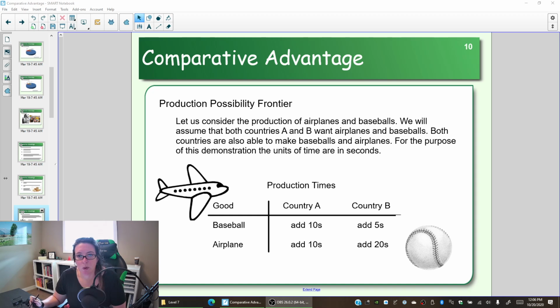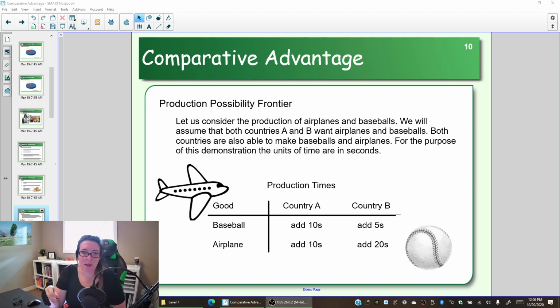So what we're going to do is have two groups, country A and country B, that are producing paper baseballs and paper airplanes. If you're country A, then every time you make a baseball, and we're going to make our baseballs by taking our scrap of paper and wadding it into a ball, you're then going to count to 10. 1,000, 2,000, 3,000, all the way to 10. Once you've counted to 10, you can then grab your next sheet of paper and create your next baseball.